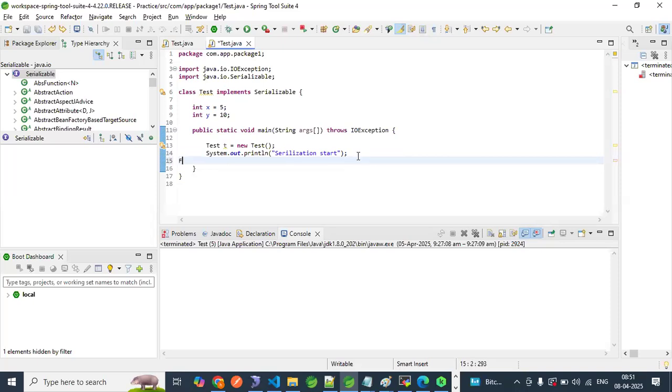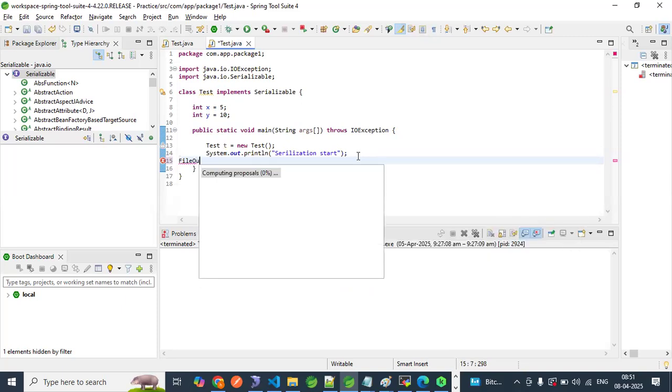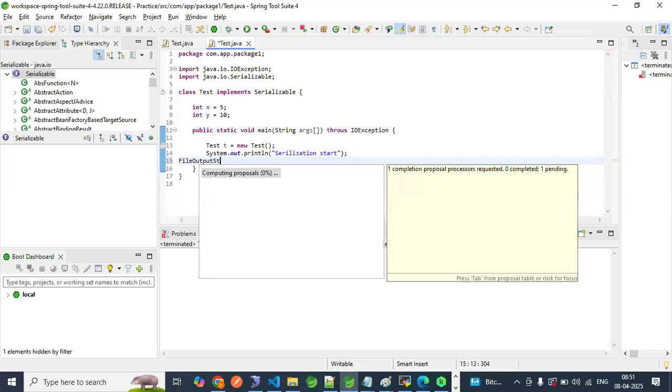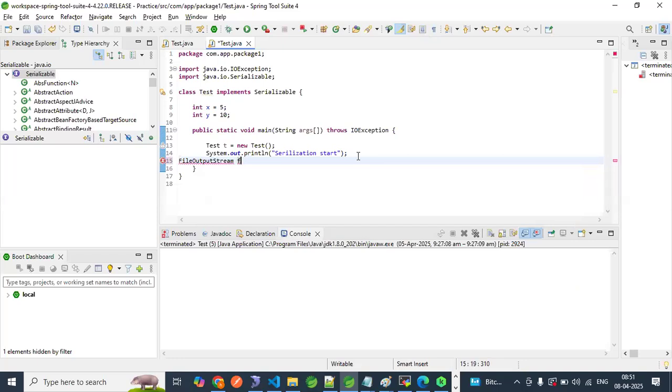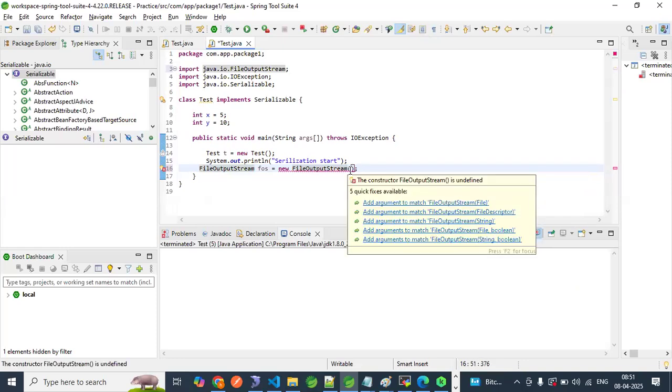FileOutputStream. This is the class. Let me write FOS equal to new FileOutputStream. Import, Control Shift O. It is expecting the path.